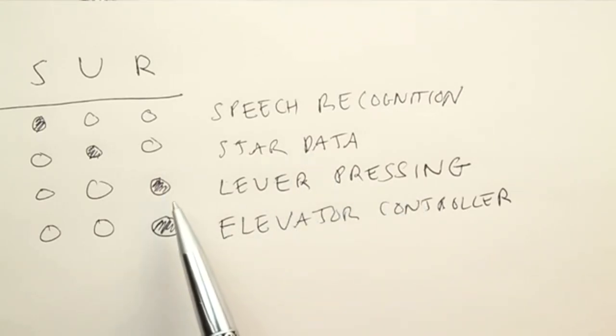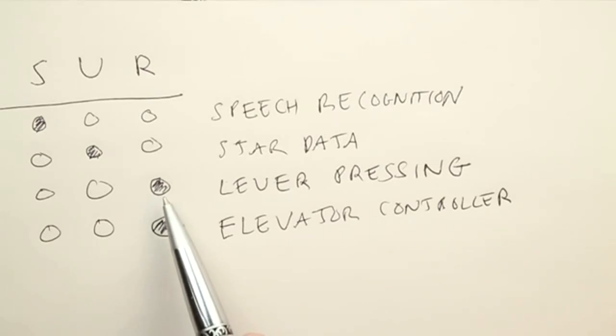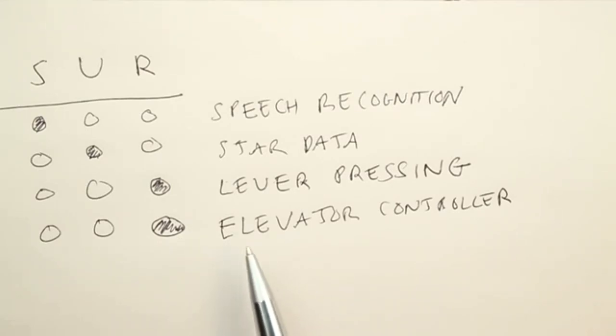Lever pressing is a classic example of reinforcement learning. In fact, the term reinforcement learning was used for a long time in animal psychology before it was used in computer science. And elevator controllers is another area that has been investigated using reinforcement learning. And in fact, very good algorithms, better than the previous state-of-the-art, have been made using reinforcement learning techniques. So the input, again, is a set of state action transitions, and then the reinforcement is, in this case, always a negative number, because there's always a wait time, and so that's a penalty. We're trying to minimize that penalty, but all we get is the amount of wait time that we're trying to minimize.